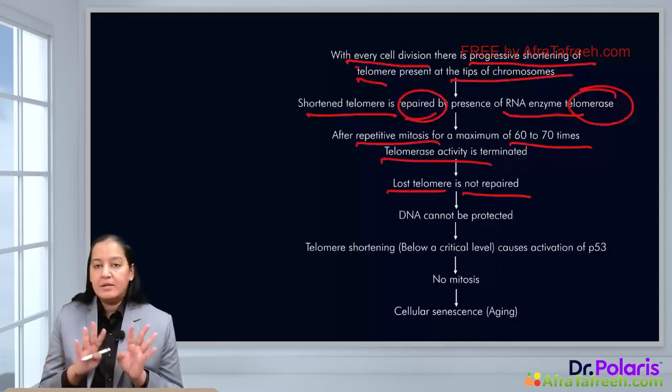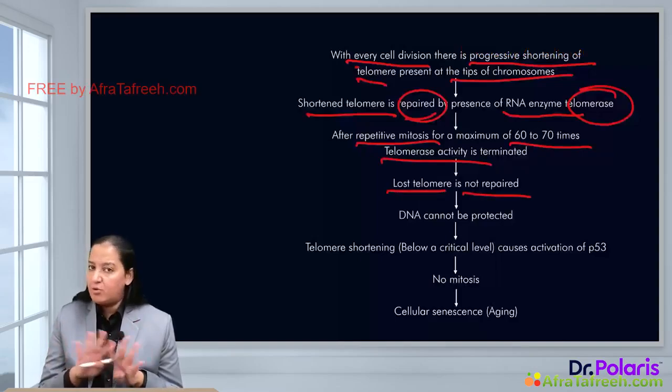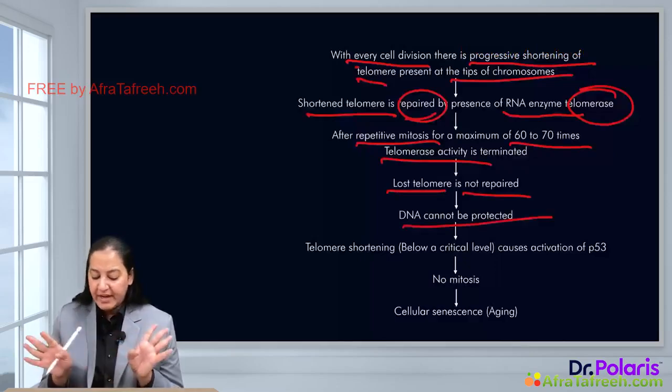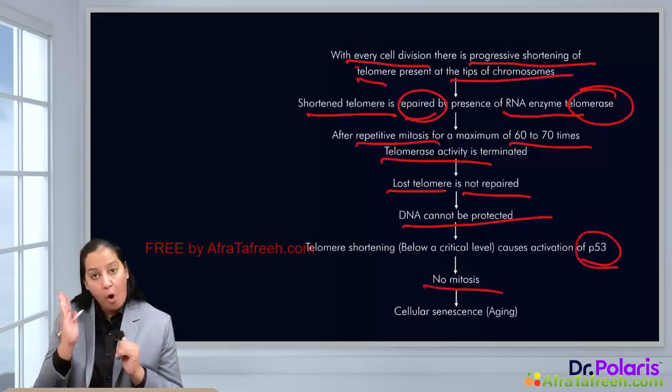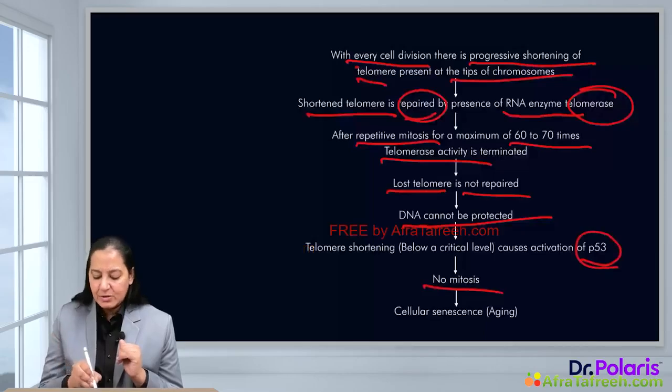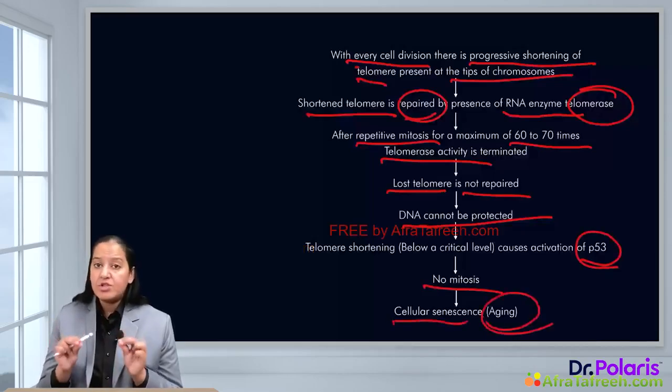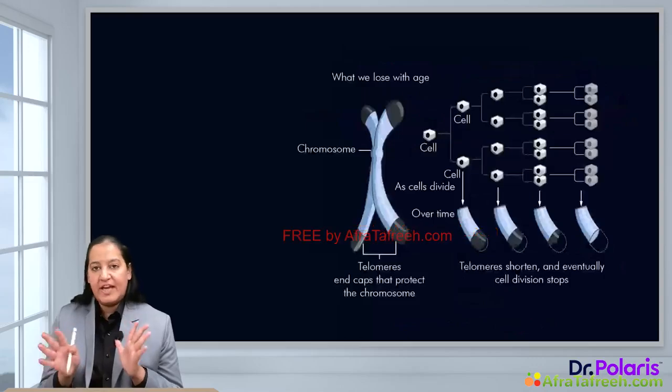At one point, the nucleus of the cell will have no telomere. So DNA cannot be protected at this point. If DNA cannot be protected, there is activation of P53, which is a DNA repair gene. Activation of P53 will cause no mitosis. It will halt the cell division, and this is known as cellular senescence, which leads to aging. This is the most important mechanism or theory for aging.